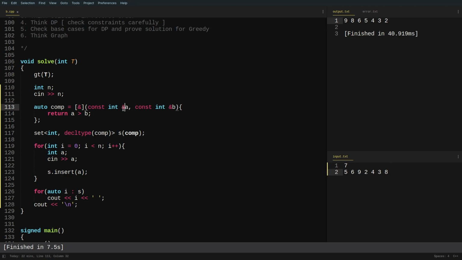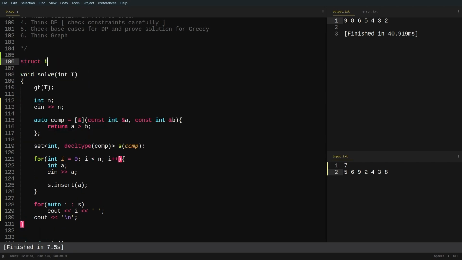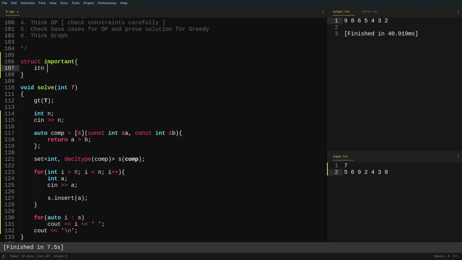So this is going to help you whenever you are dealing with some complex data types like structs or classes, right? Whenever the data type of this particular set is another struct or another class or some kind of container, in that case, if you directly pass the variables, then it will consume too much time, because every time it will create a copy of that variable. So let us assume that I am creating a struct here and I am naming it important, right? So let's say it is my important struct and I am defining some value x here.